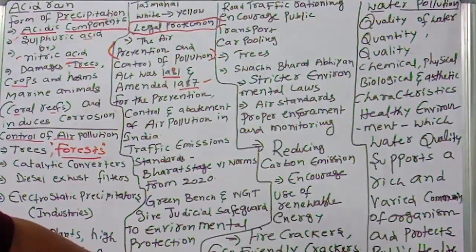Eco-friendly crackers are good for the environment, and environment impact assessment is mandatory. The government is also taking actions to control pollution.